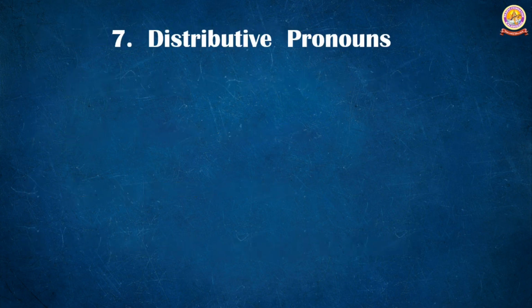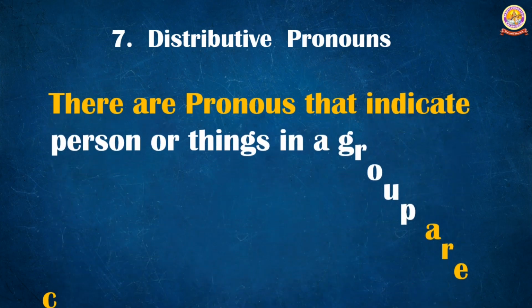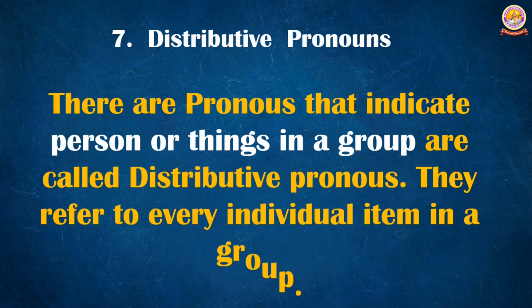Next, last but not the least, distributive pronouns. What are these distributive pronouns? Let us see. These are pronouns that indicate persons or things in a group, called distributive pronouns. They refer to every individual item in a group. So you have to try to understand this a little bit. Distributive means some pronouns that indicate the persons or things in a group.